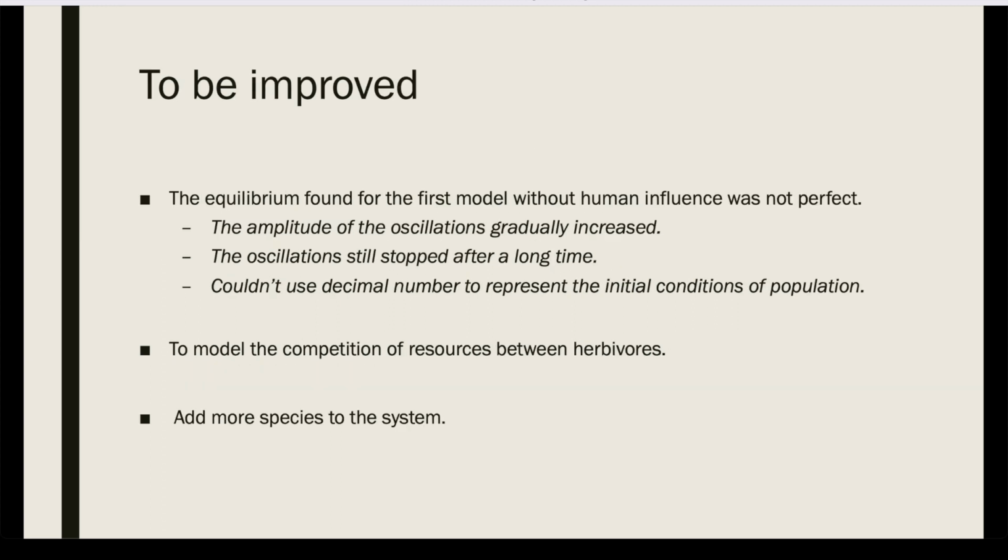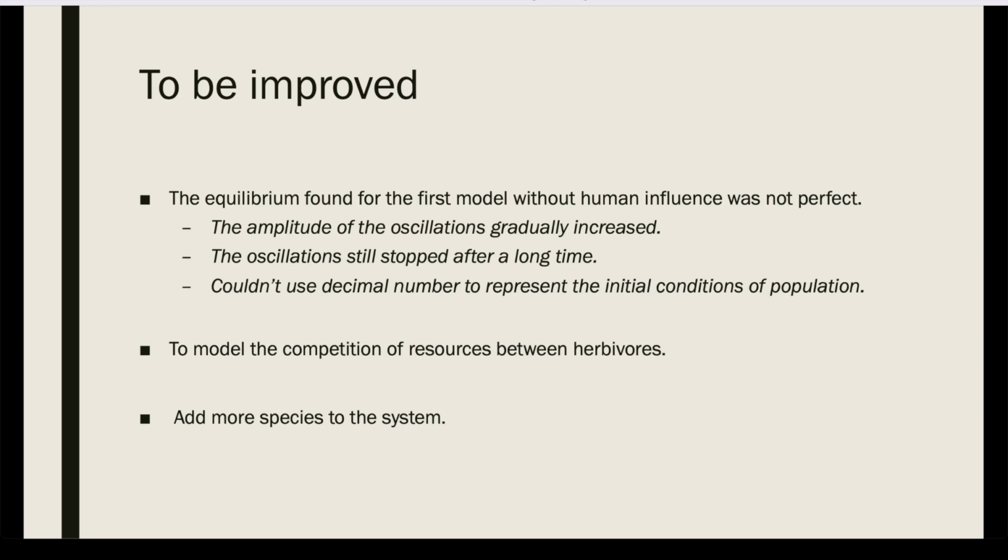And our model could be improved because the equilibrium found for the first model without human influence was not perfect. We can see the amplitude of the oscillation was still increasing gradually, so the oscillation will stop after a long time as the amplitude hits the x-axis, and the ecosystem is just not stable anymore.